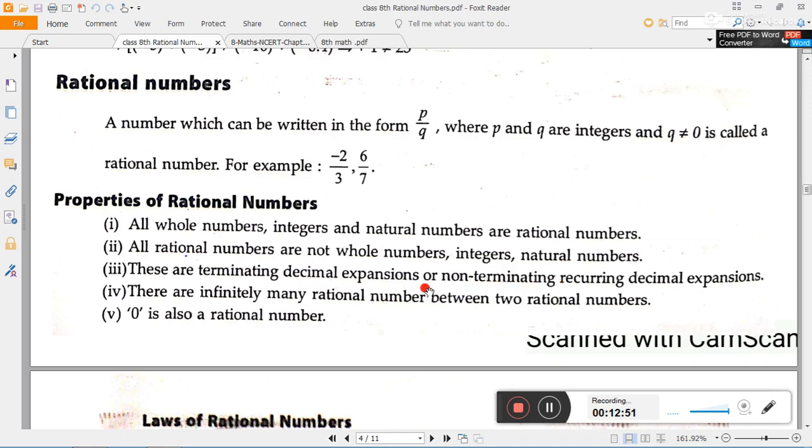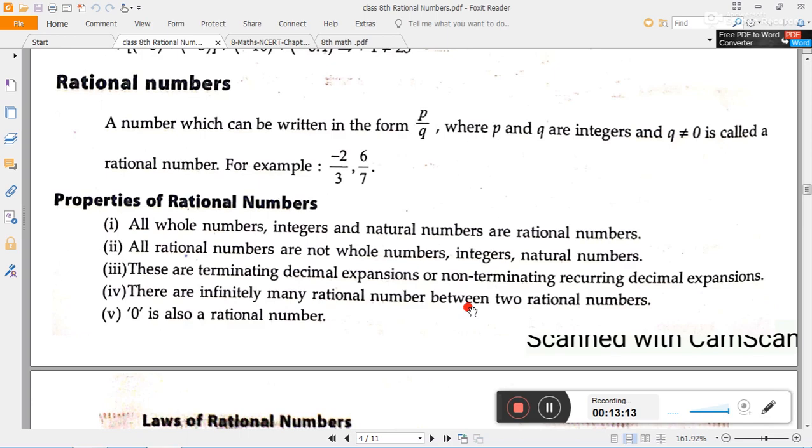If it is non-terminating and non-recurring, then those numbers are called irrational numbers. There are infinitely many rational numbers between two rational numbers. In between two rational numbers, there is an infinite number of rational numbers. Sometimes in an exam, you may be asked to find five rational numbers in between two rational numbers.